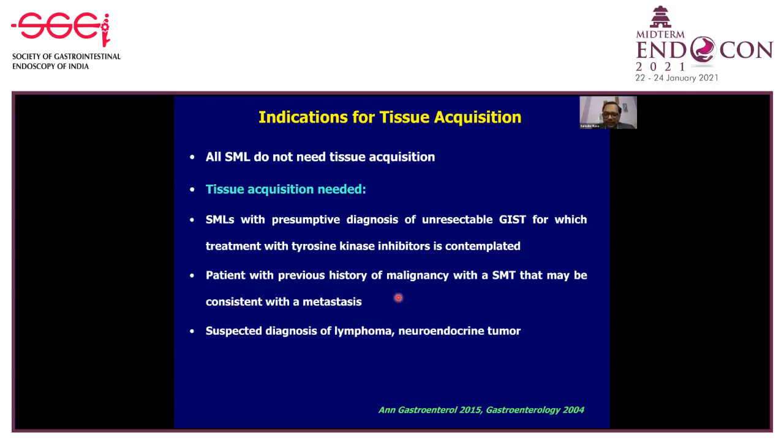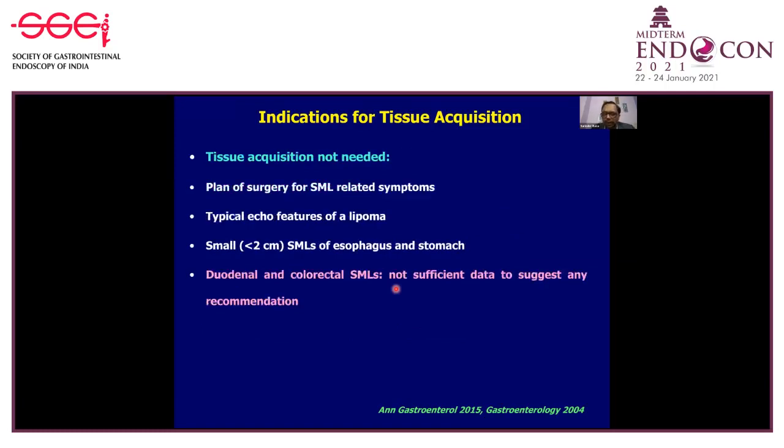However, tissue acquisition is not needed if the submucosal lesion is symptomatic, for example with pain or with bleeding, and surgery is anyway needed. In that situation, tissue acquisition is not needed.